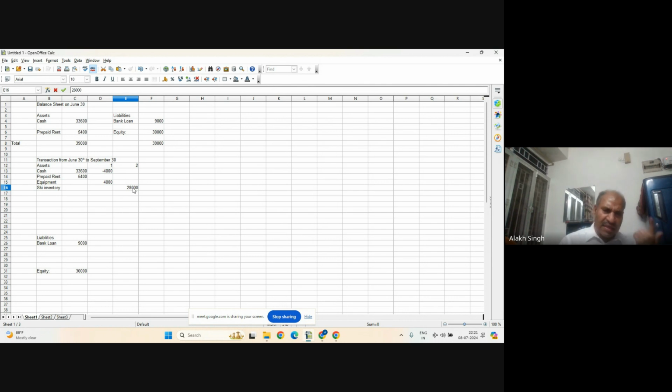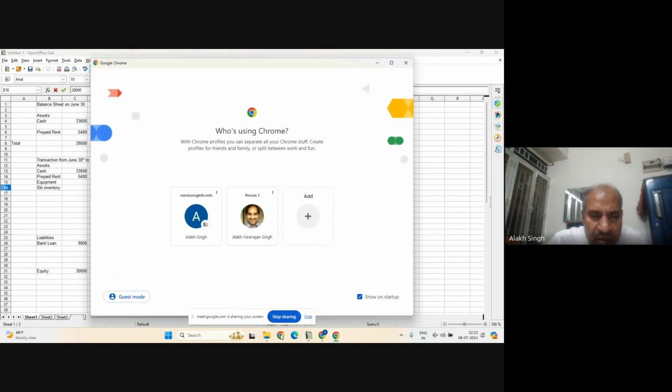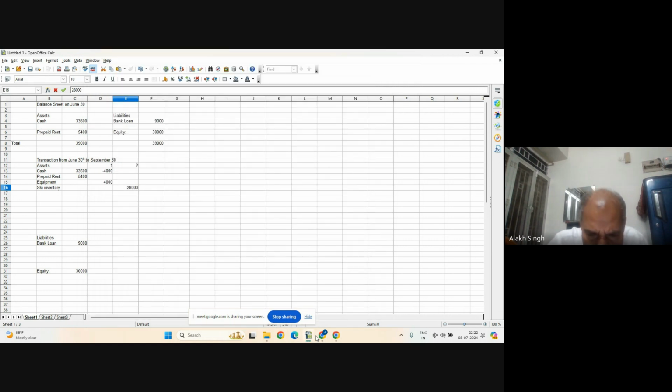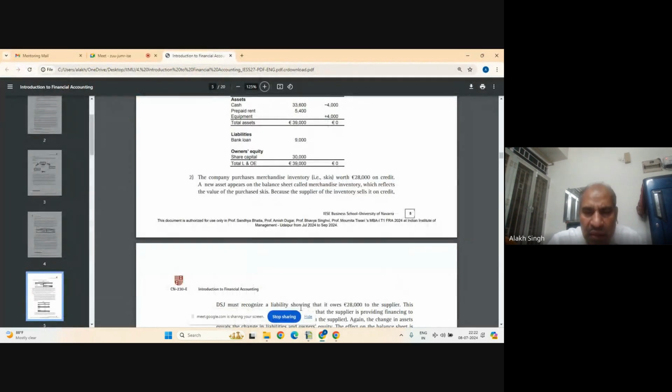And cash has not been paid. This is the interesting part. We cannot deduct cash here because cash has not been paid. Oh, sorry, I am making the same mistake again and again. So what has happened? Worth 28,000 on credit. On credit means loan, means the cash has not been paid.